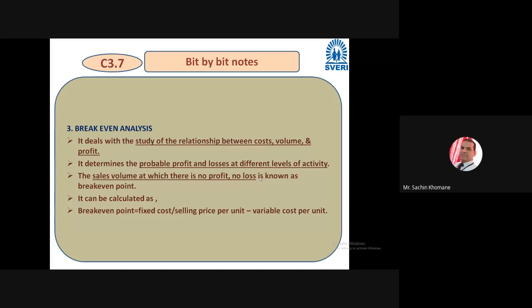Yes friends, it is for monitoring activity. Here you can monitor the loss and profit in the organization. If you go below the break-even point, there is definitely a loss, and if you go above the break-even point, then there is a profit, right? That's why this is a control technique. People are using it as a control technique.